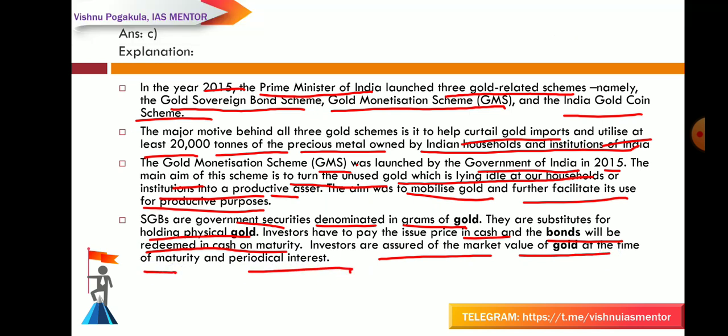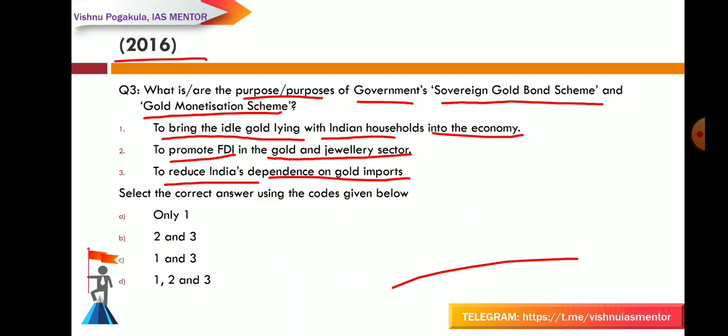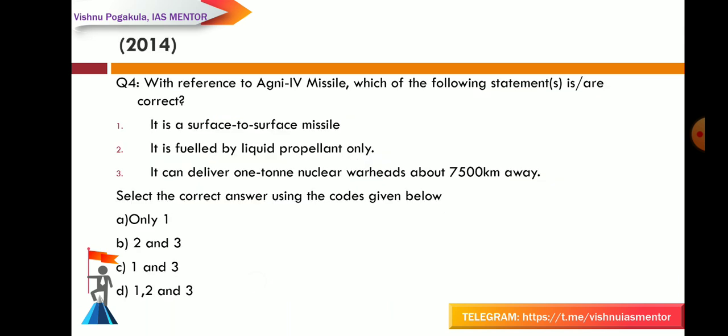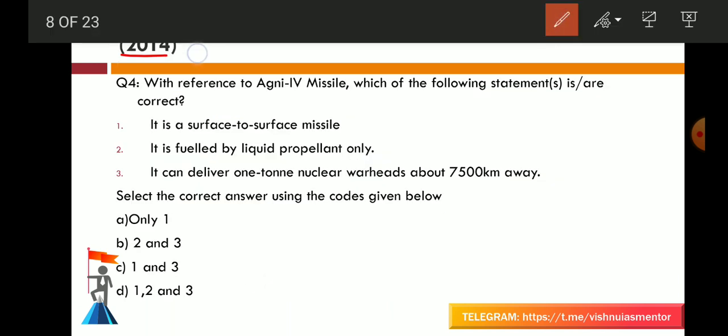Okay, so when you know what the three schemes are about, then it will be easy for you to answer this question. So according to this, the first and third statements are correct. So the answer is C. Next is from the 2014 question paper.